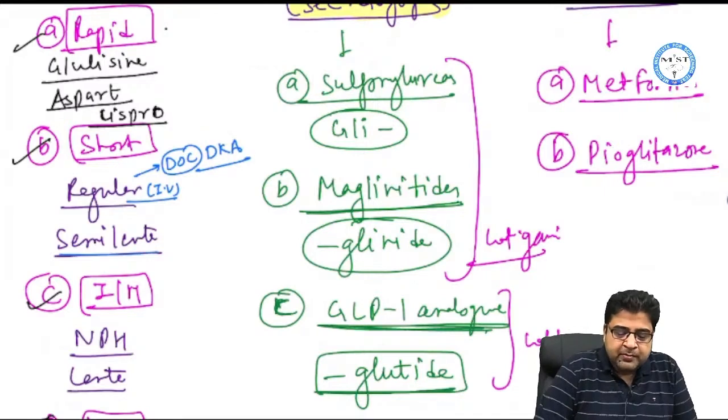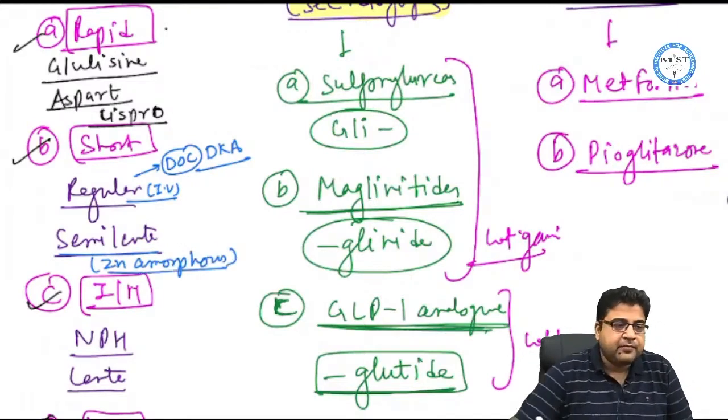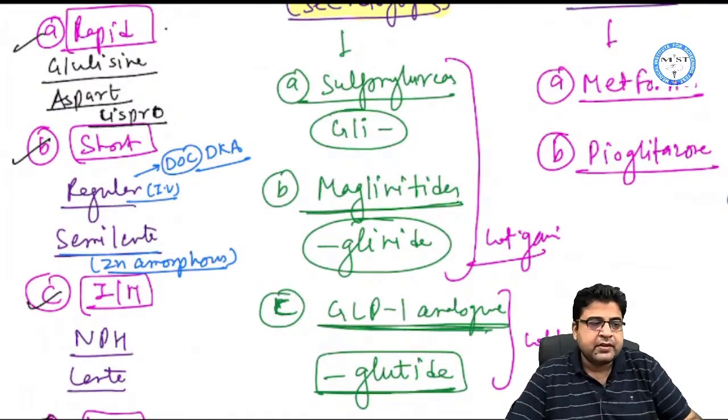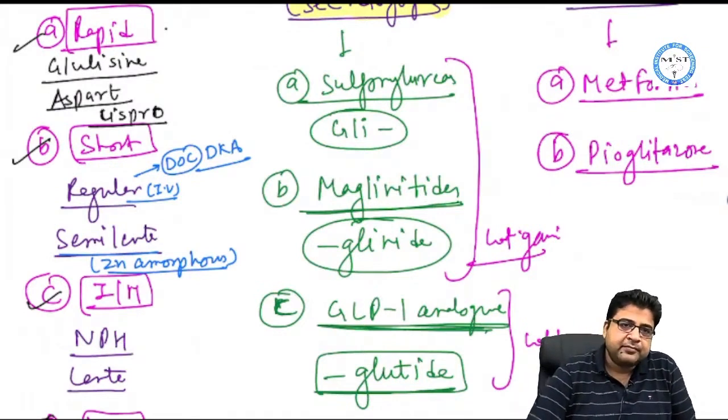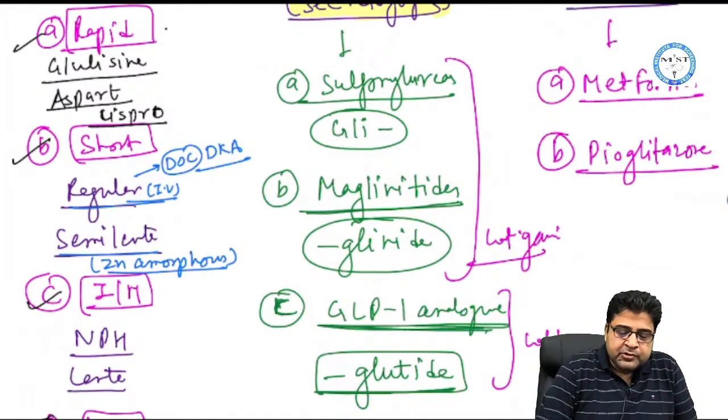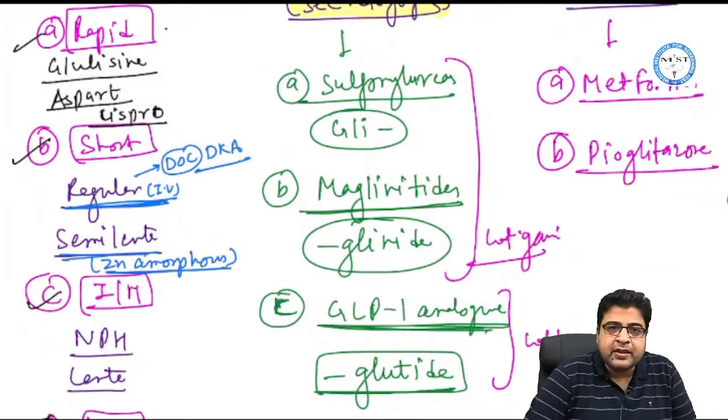Now insulin semi-lente is also known as zinc amorphous insulin. So insulin regular is given by IV route, it's a drug of choice for DKA, and semi-lente insulin is also known as zinc amorphous insulin.